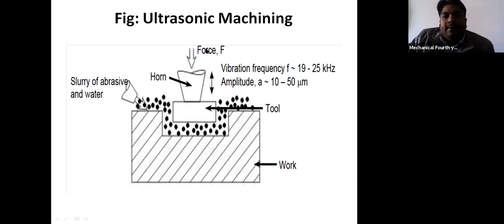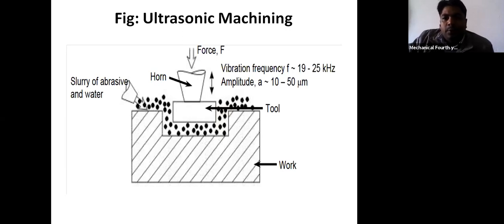There is also a force applied on the tool. We have to maintain the gap between the tool and the workpiece, and in this gap there are abrasive particles with water. The vibration frequency should be in the range between 19 to 25 kilohertz, and the amplitude should be between 10 to 50 micrometer.